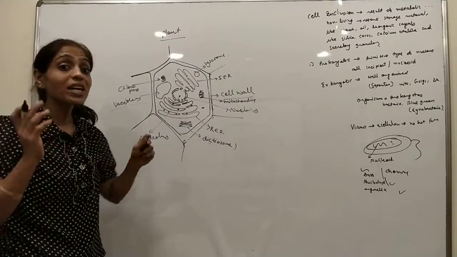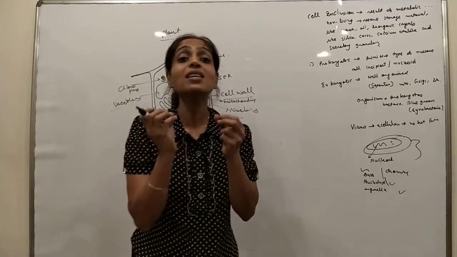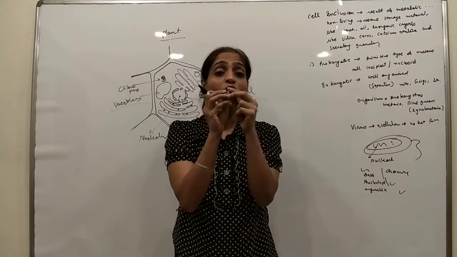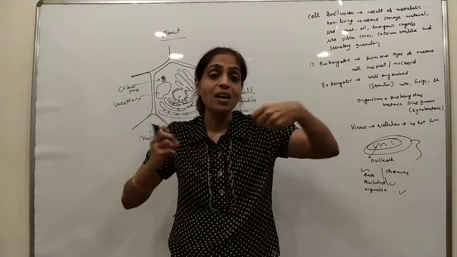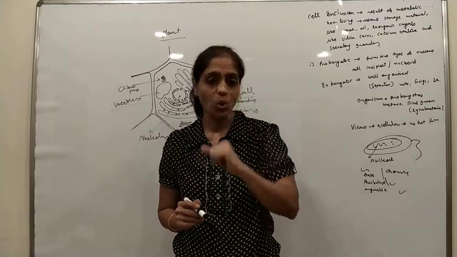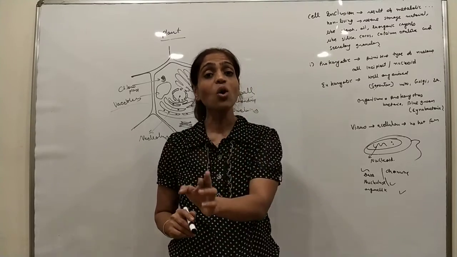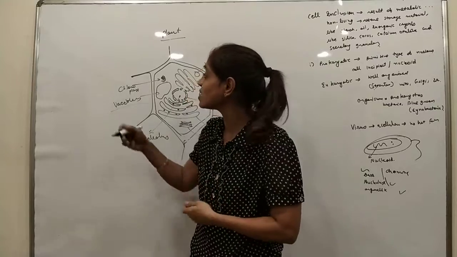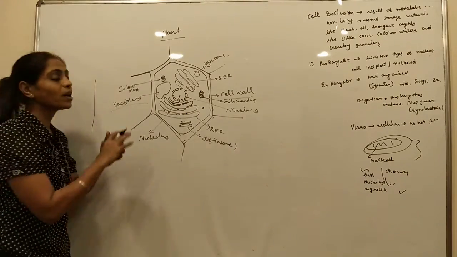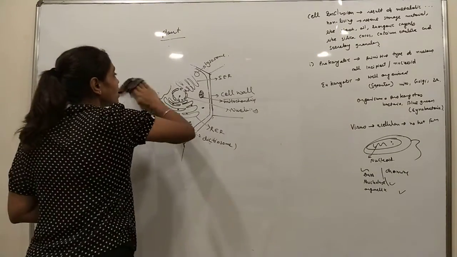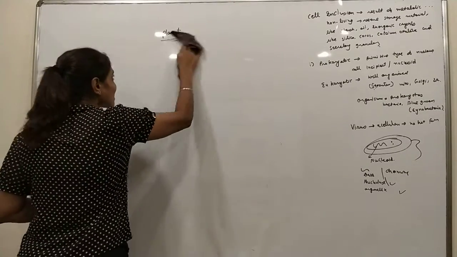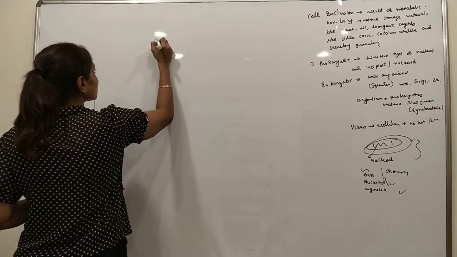But what is the difference between plant and animal cells? In animal cells, the centrosome is present. The centrosome is responsible for the radiation of spindle fibers when the cell divides. We saw centrosome and centriole. Centrosome or centriole are present only in animal cells. That's the difference. Let us see the differences. We will draw the animal cell the same way, but the structure will not be the same. If it is an animal cell, what do we remove?